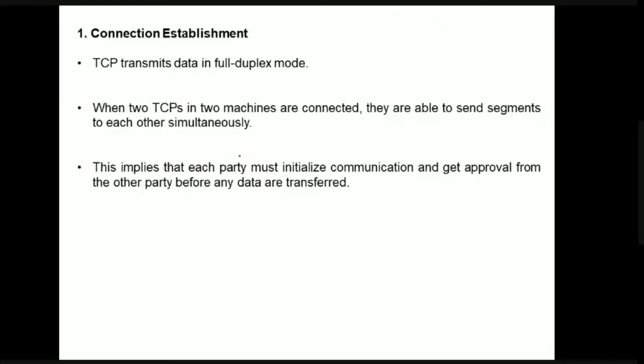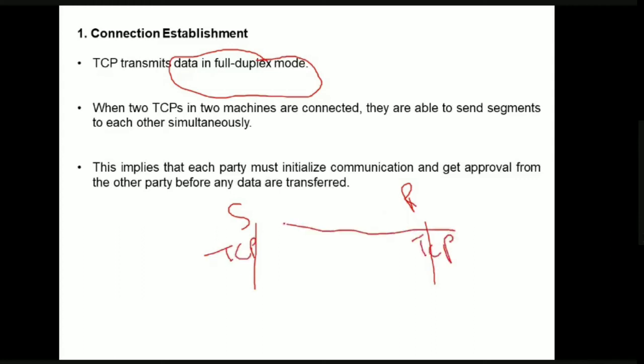The first one, connection establishment phase. In this phase, we know that TCP is going to transmit the data in full duplex mode. If this is the sender and this is the receiver, the sender has a TCP protocol and the receiver has a TCP protocol. When these two TCPs in these two machines are connected to each other, they are able to send segments to each other simultaneously using full duplex communication.